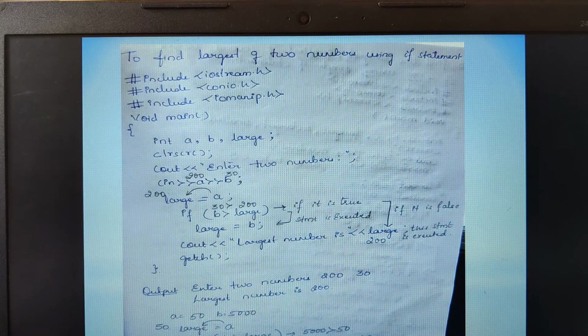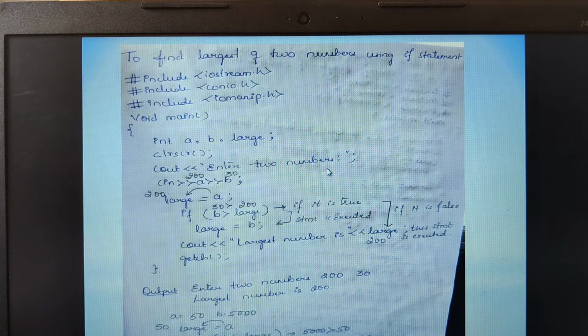Obviously you need two numbers, that means you need two variables, plus you need one more variable to store the answer. Therefore I have taken two variables of type integer, a and b, plus in order to store my answer I have taken one more variable known as large, all three of type integer. Then we have used the clear screen. After that I am asking the user to enter the two numbers.